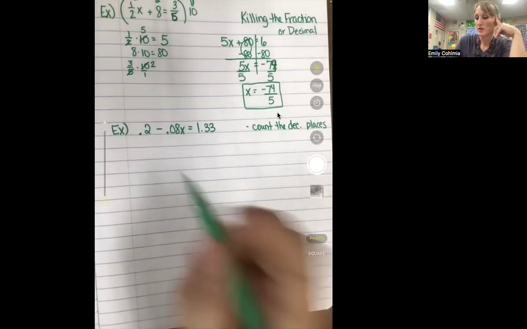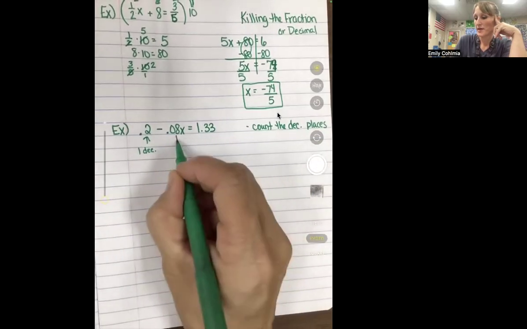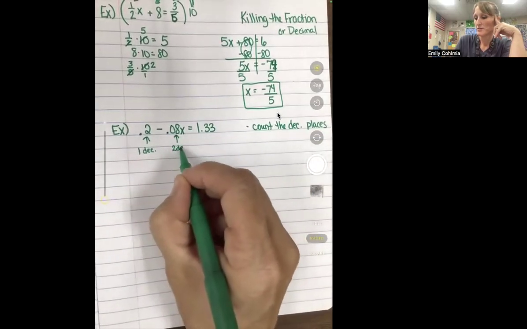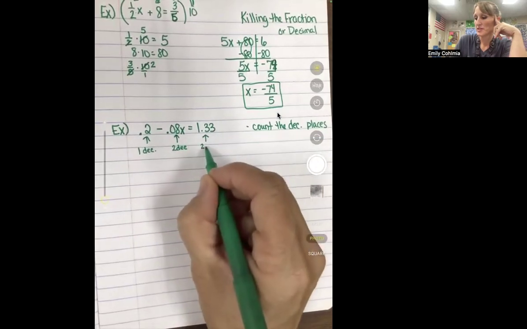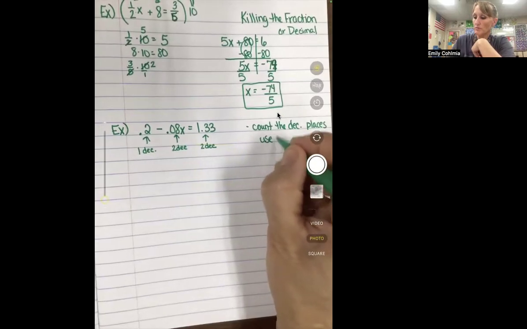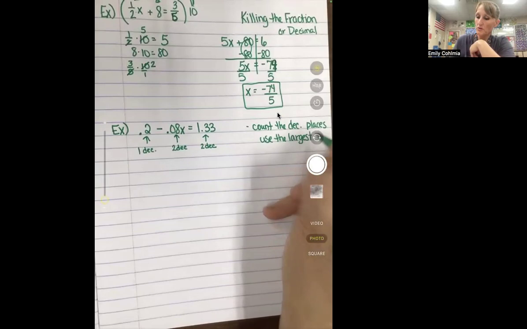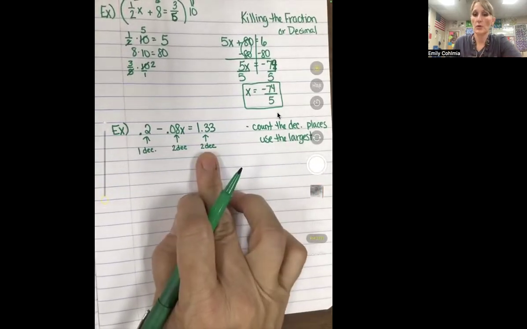This one has 1 decimal place. This one has 2 decimal places. This one has 2 decimal places. So you are going to use the largest. So 2 is the largest, so we're going to use 2.